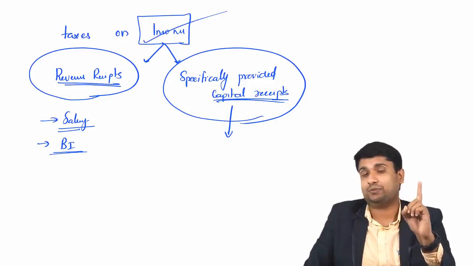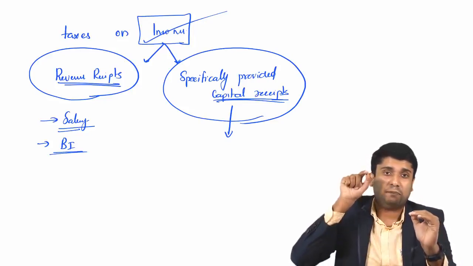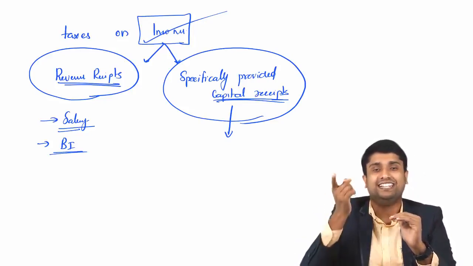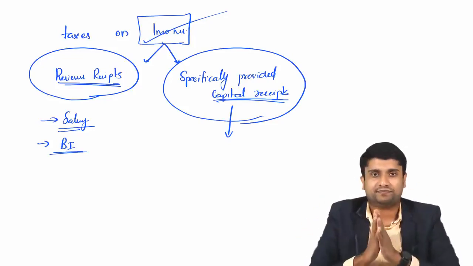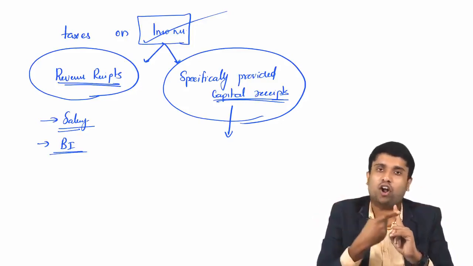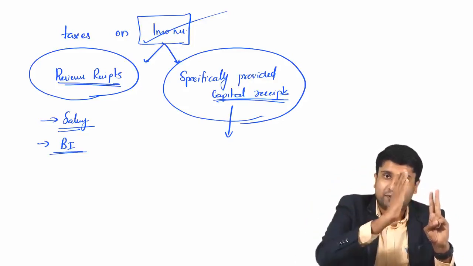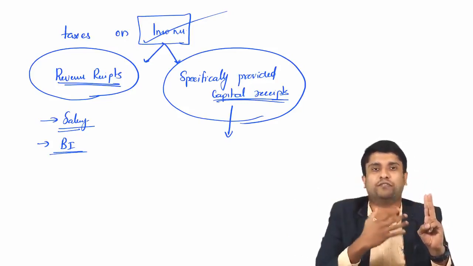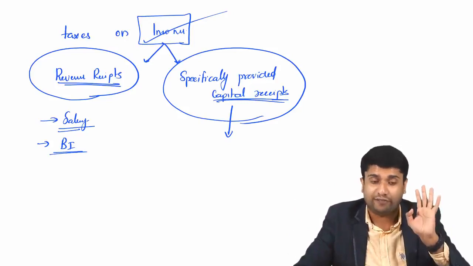So the point is, not all capital receipts are taxable. Only if that particular capital receipt is specifically provided in the Income Tax Act do you need to pay taxes, or can you consider it as income. Are you with me? Very simple. Number one, all revenue receipts are always called income for the purpose of income tax. Number two, specifically provided capital receipts can also be called income. So two things are the basic nature of income.